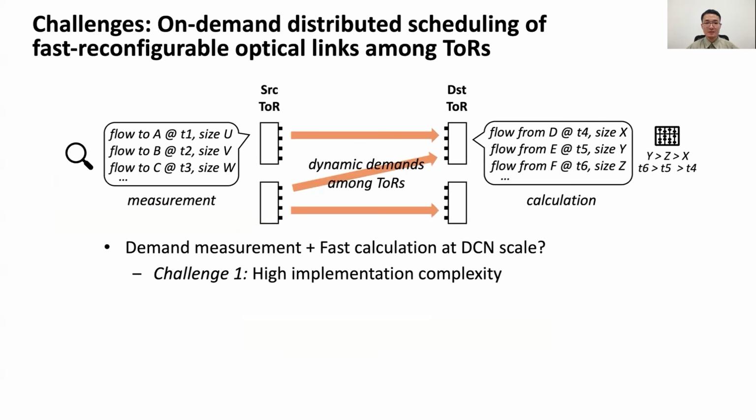This task is challenging. Firstly, scheduling often leads to reduced practicality due to the scale of DCNs and the dynamics of traffic demands. Measurement of flow-level information and the calculation like ordering by size both increase implementation complexity, especially under the context of fast scheduling at DCN scale.